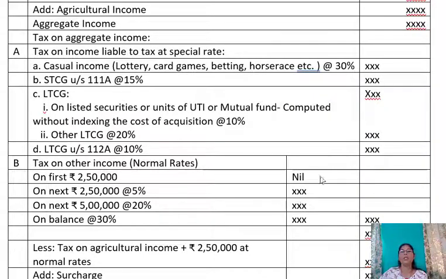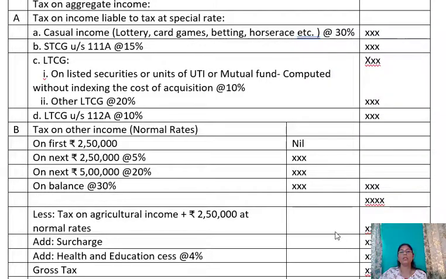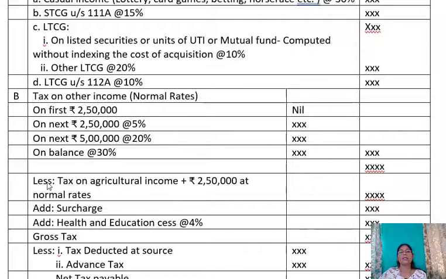Now after computing the tax like this, we have to add, this is the total tax. From the total tax we have to deduct tax on agricultural income. Tax on agricultural income: on the first 2,50,000 which is nil. So tax on agricultural income, if any, you compute at the rate of 5% or depending upon the circumstances. So you deduct the tax on agricultural income and then on the balance, if the total income exceeds rupees 50 lakh, then provide surcharge.